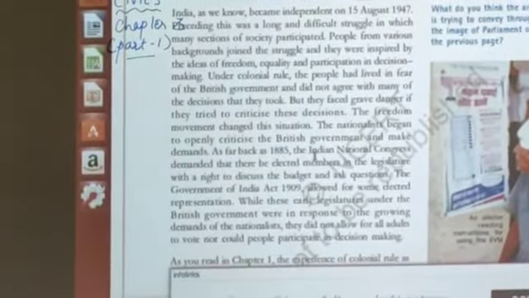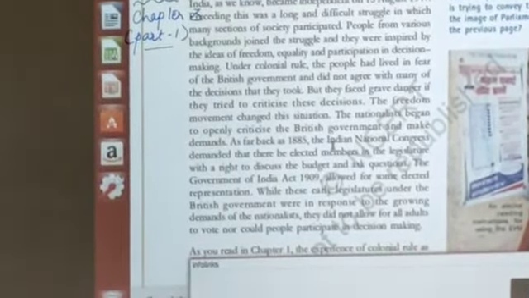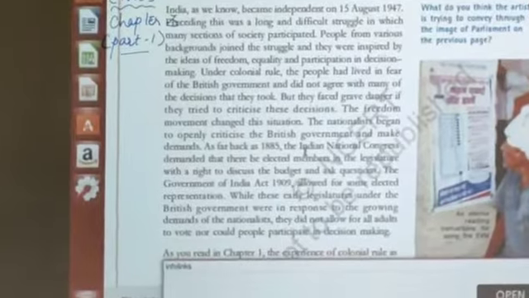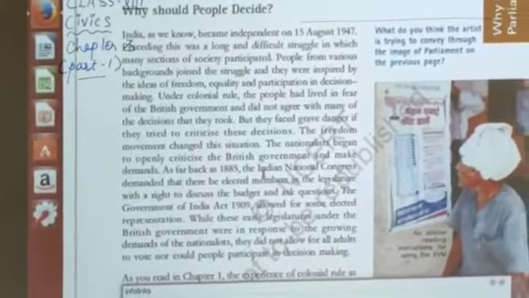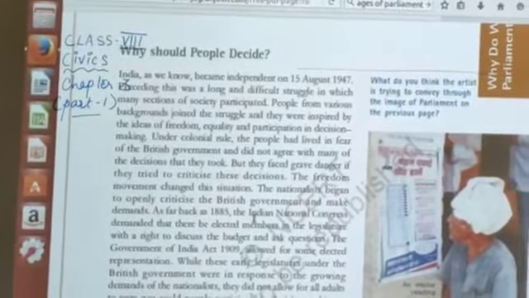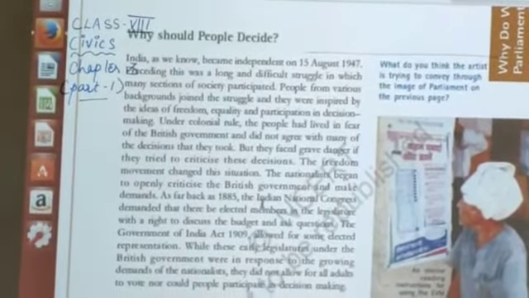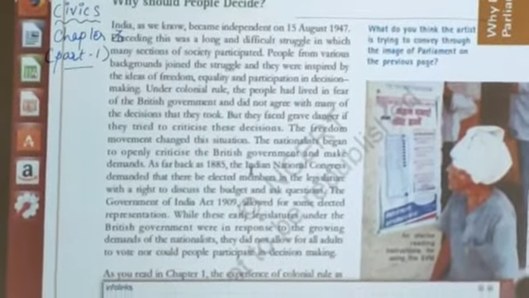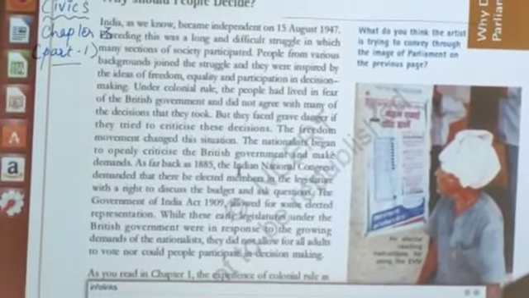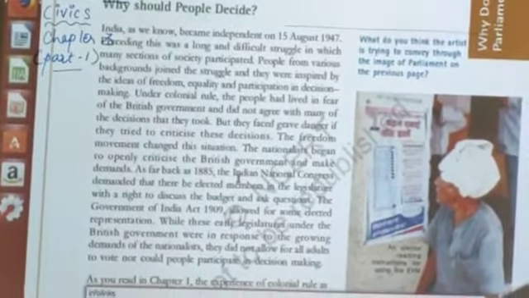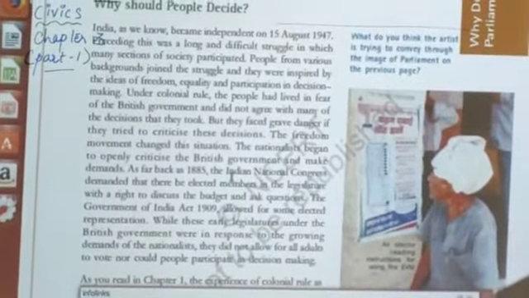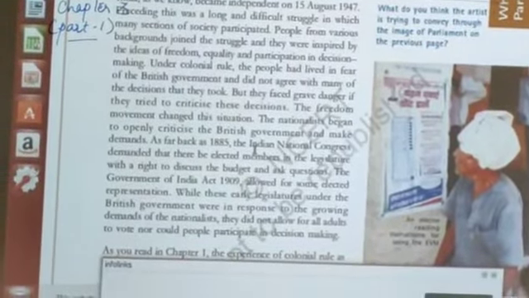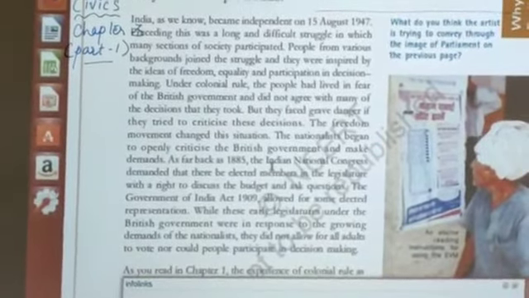But they faced a grave danger if they tried to criticize this decision. Now, there is always risk in doing some work, so they also did the same thing. They thought that at least we can go for something which should give some plus things, that will give us freedom. Nowadays also in business people say the more you take a risk, the more will be your profit. Similarly here, taking a risk was the only ultimate solution. If they don't take any risk, then they will not get any result. So that was the thing.